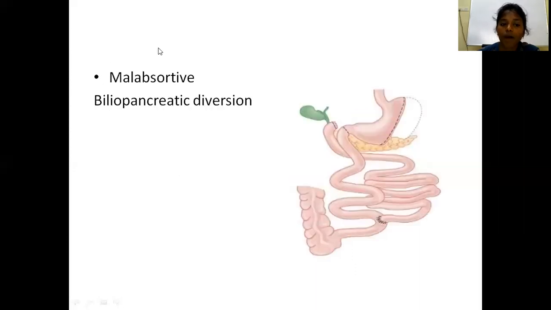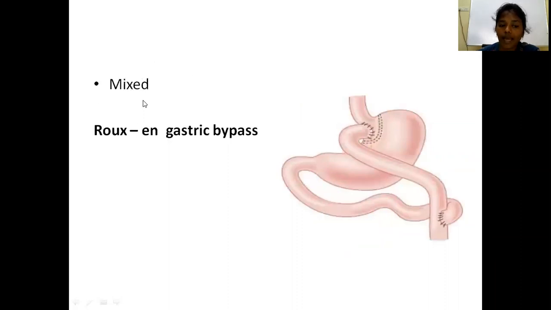The other one is malabsorptive surgery, that is biliopancreatic diversion. Just know about terms like biliopancreatic diversion as an example of malabsorptive bariatric surgery. The mixed type is Roux-en-Y gastric bypass.